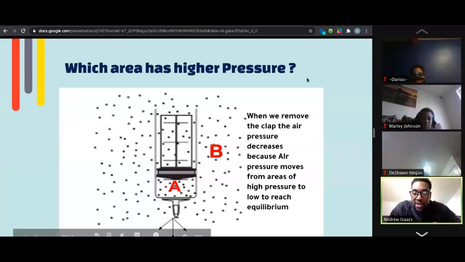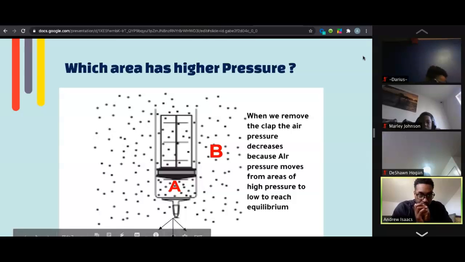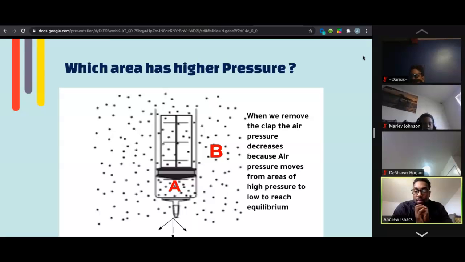So when we remove the clamp, matter of fact, how about this, Najee? Can you read for me what that says over there? What happens when you remove the clamp? When we remove the top air pressure decreases, but because air pressure moves from area of high pressure to low to reach equilibrium, right?